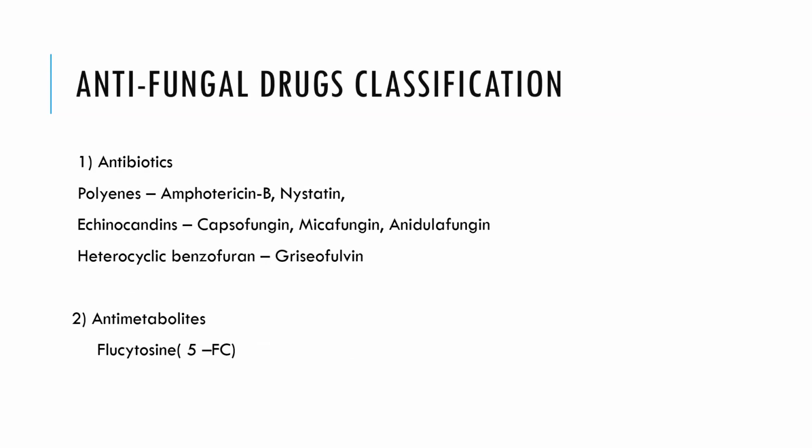Now, what are the antifungal drugs? We'll see that and the classification. It is divided into polyenes, which include amphotericin B and nystatin; echinocandins, which include caspofungin, micafungin, and anidulafungin; and the heterocyclic benzofuran, that is griseofulvin. Then the second class is antimetabolites, which include flucytosine.